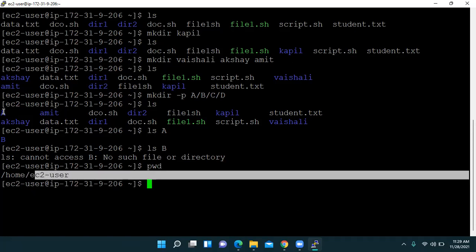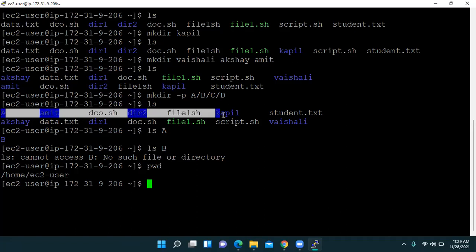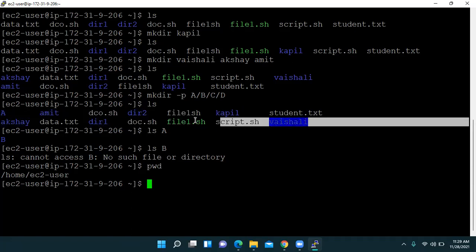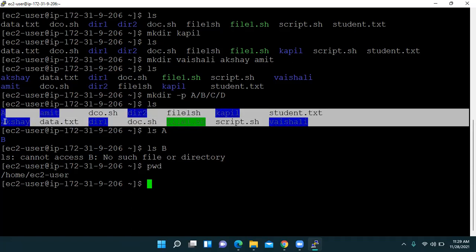See, in EC2 user we have this much data. See the highlighted data. Is it visible for all of you? See what I have highlighted. These are files, and these are directories which are placed in the EC2 user directory. We have B also, no problem, but that is placed inside A. So see one more benefit of ls.